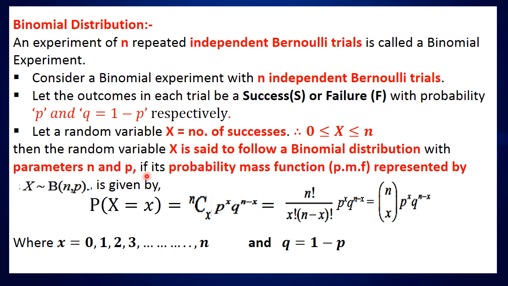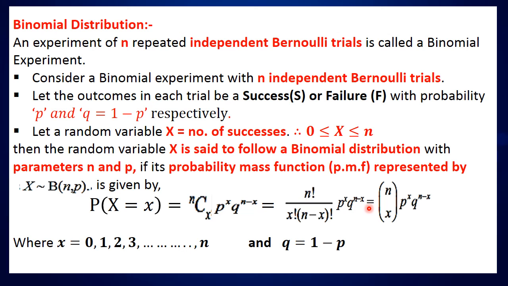If x follows a binomial distribution with parameters n and p, we represent it this way: b of n, p, whose probability mass function is given by P of X equal to x is nCx p raised to x q raised to n minus x, where nCx can be calculated as n factorial divided by x factorial into n minus x factorial, into p raised to x into q raised to n minus x.